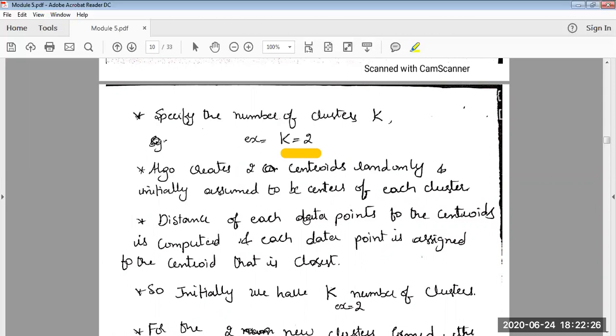How is the algorithm working? You can see a few steps explained here. The algorithm creates two centroids. What is a centroid? It was already explained in the previous discussion. In step one, the centroids are created randomly, but we will demonstrate that in the example. And the centroid that is created is assumed to be the center of each cluster. We will explore it further.